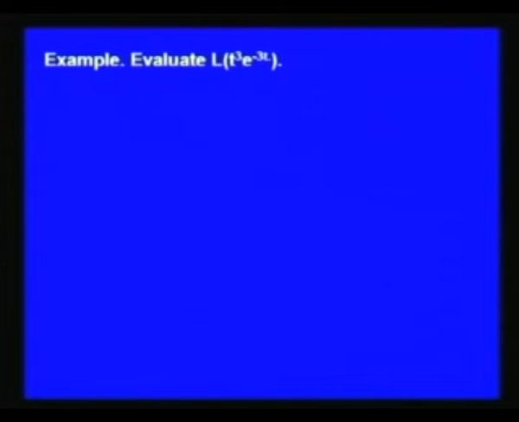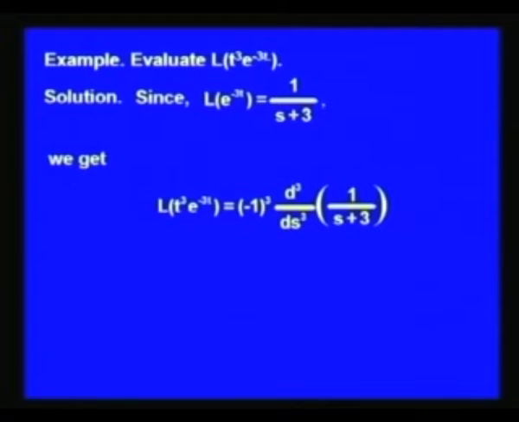Now, let us evaluate the Laplace transform of t to the power 3 into e to the power minus 3t. We know that the Laplace transform of e to the power minus 3t is 1 over s plus 3, and therefore, by using the last theorem we get the Laplace transform of t to the power 3 into e to the power minus 3t as minus 1 to the power 3 into d cube over ds cube of 1 over s plus 3, which is equal to 3 factorial over (s plus 3) raised to the power 4, and which is equal to 6 over (s plus 3) raised to the power 4.